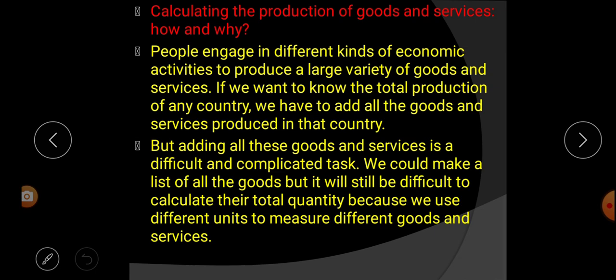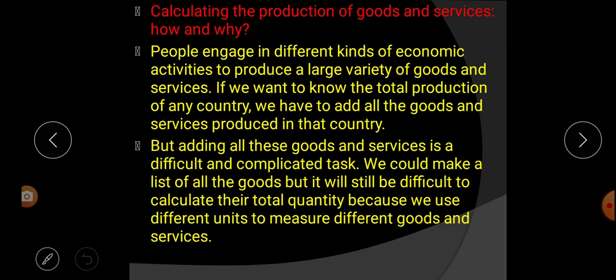We know that to produce a large variety of goods and services, people engage in different kinds of activities.